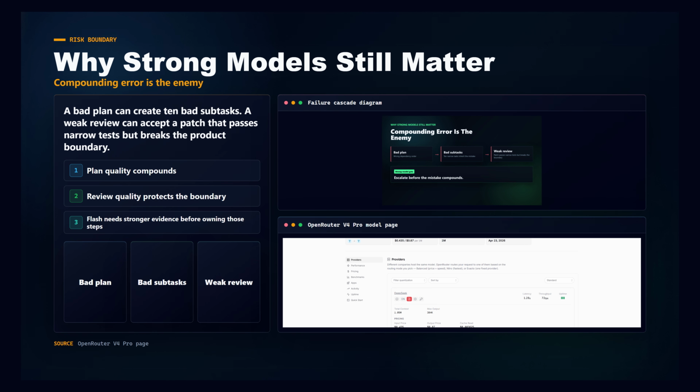The reason to keep a stronger model in the loop is compounding error. A bad plan can create 10 bad subtasks. A weak review can accept a patch that passes narrow tests but breaks the product boundary. OpenRouter describes V4 Pro as suited for advanced reasoning, coding, long-horizon agent workflows, full code-base analysis, multi-step automation, and large-scale information synthesis. That is exactly the kind of work I do not want delegated to Flash without stronger evidence.